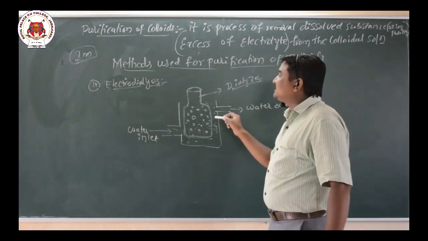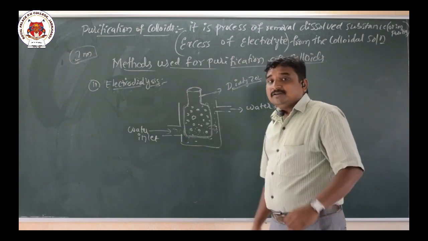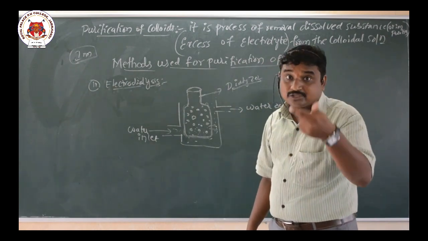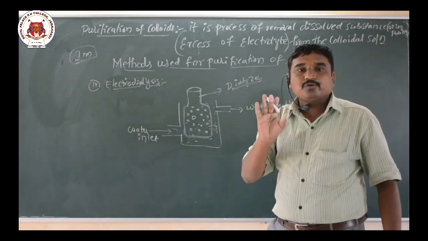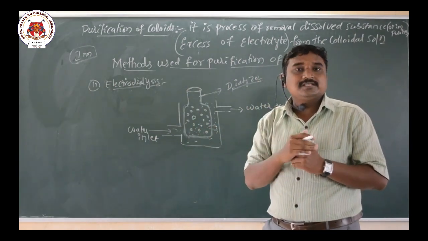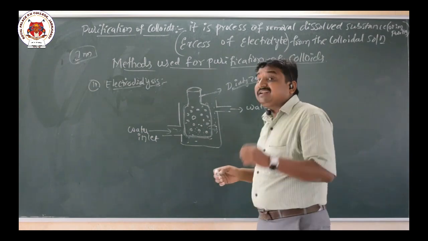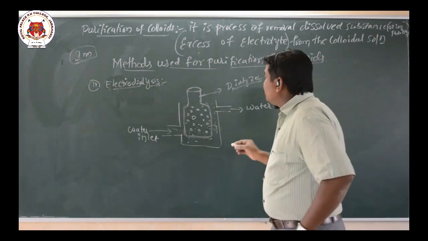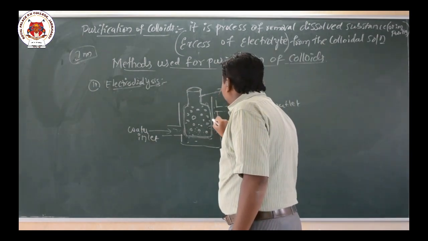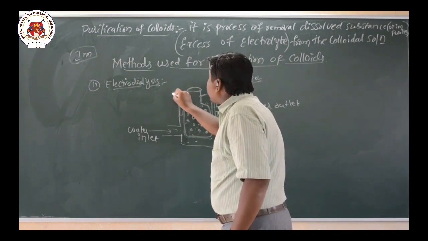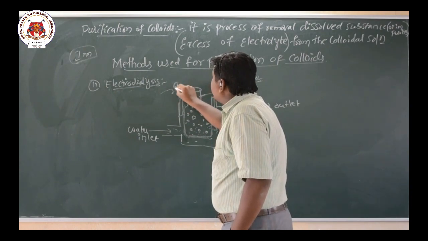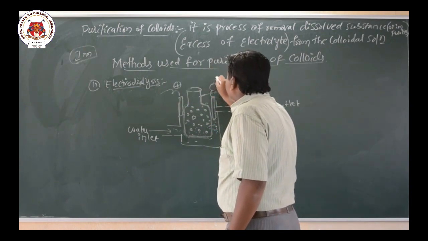In electrodialysis, the normal dialysis process, the previous process, is a slow process. To speed up this process they use an electrical potential. So they put two electrodes in the vessel, one acting as a cathode and the other as an anode.